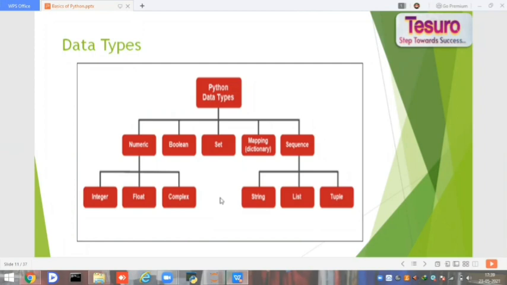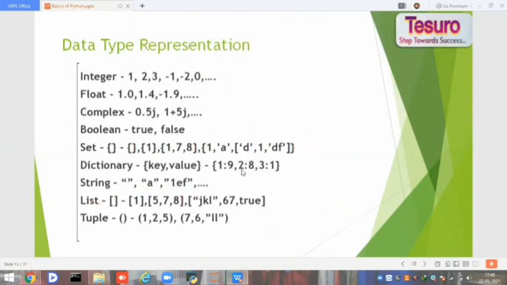If you want to store a number, you can; you can store a string, you can store a boolean. So there are so many ways to store values. So what are the basic data types in Python? In Python we have numeric data types, which are integer, float and complex, and boolean type, set, dictionary and sequence. Under sequence we get string, list and tuple. First, I'll go through all these data types.